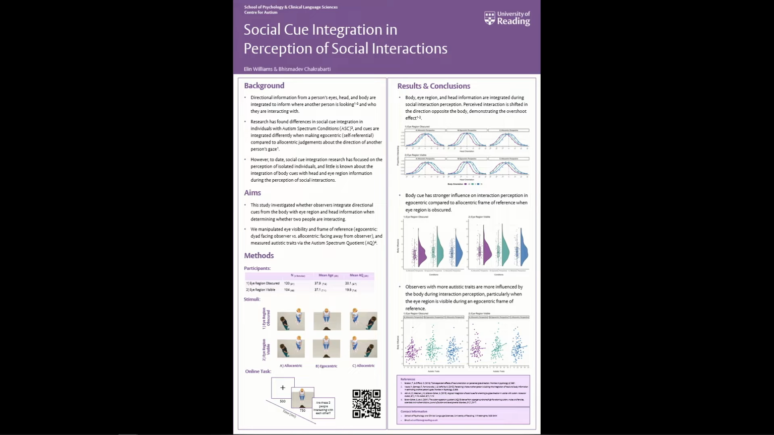Hi everyone, I'm going to talk through my poster on social cue integration in the perception of social interactions. We were interested in investigating how people integrate different directional cues from the body, head, and the eye region when judging whether two people are interacting with each other. We also looked at whether the visibility of the eye region and the frame of reference, or whether we're making a more self-referential judgment called egocentric judgment, compared to an allocentric judgment affects the way we integrate social cues.